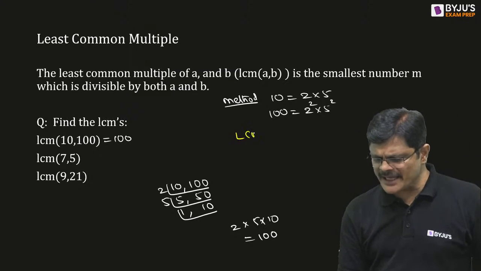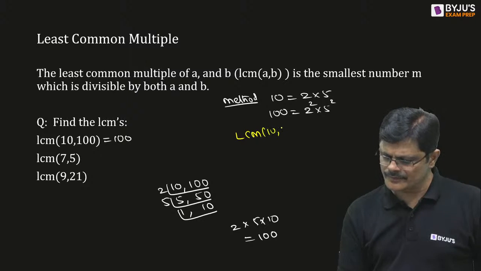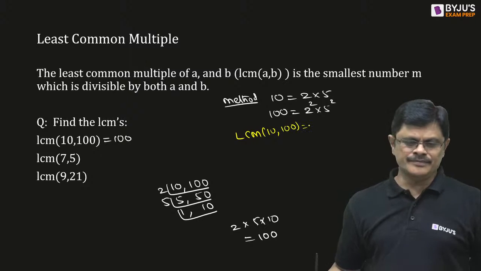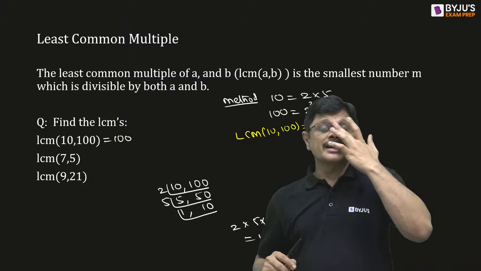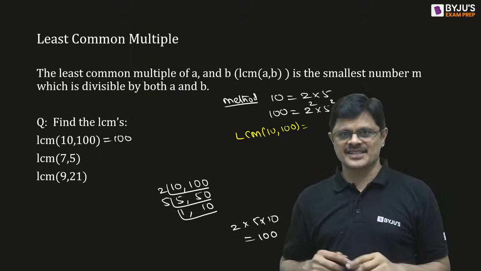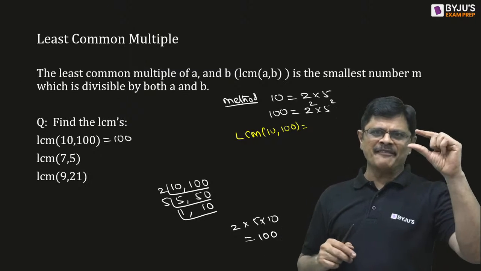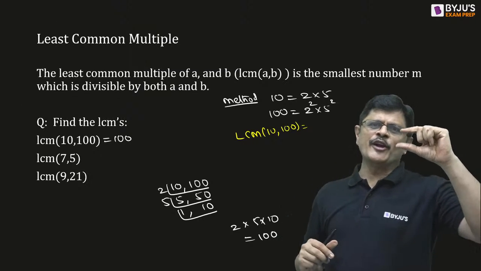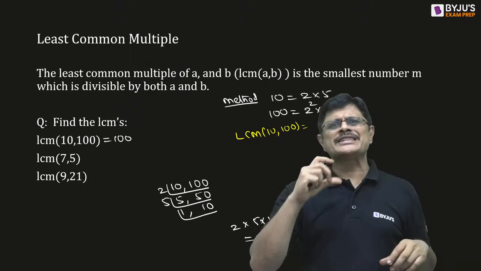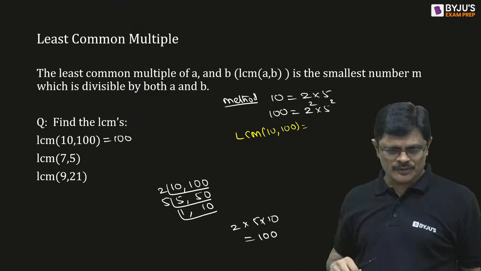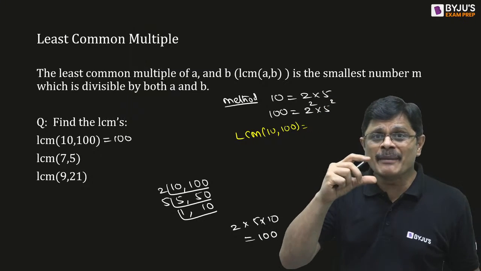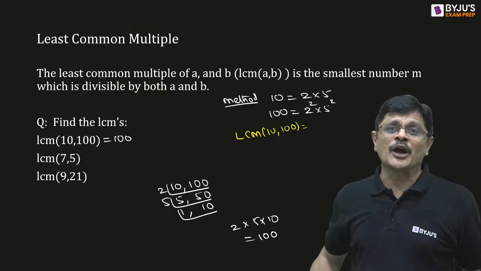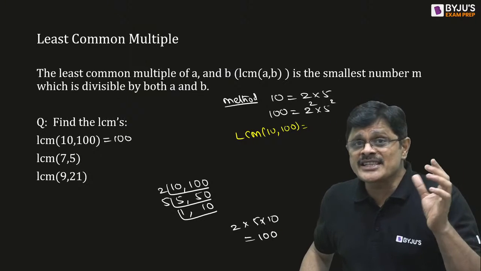If you want the LCM, you have to take the factor which is largest. For example, 2 is a prime factor available in both. One fellow has 2 power 1, one fellow has 2 square. You select the 2 square fellow. Not minimal, the largest power you have to take. Whereas for GCD, the minimal.